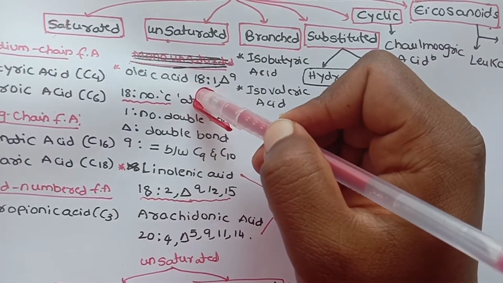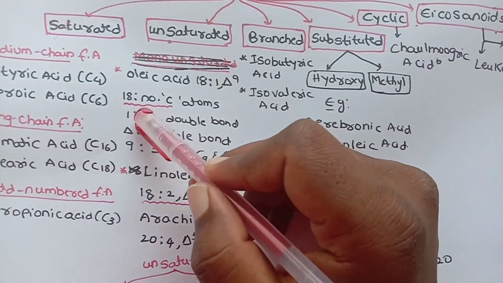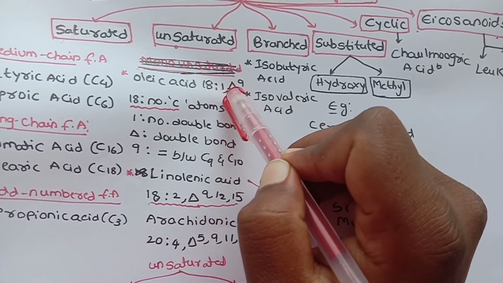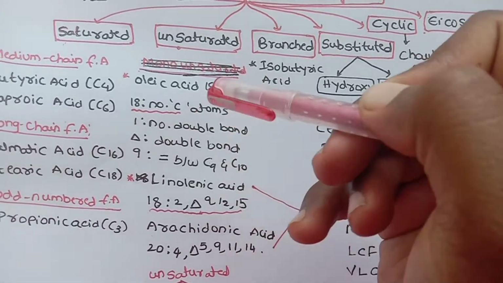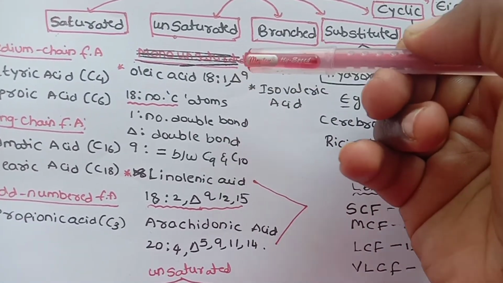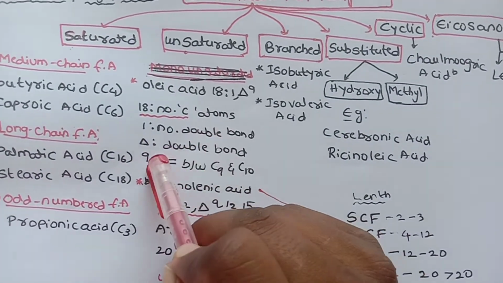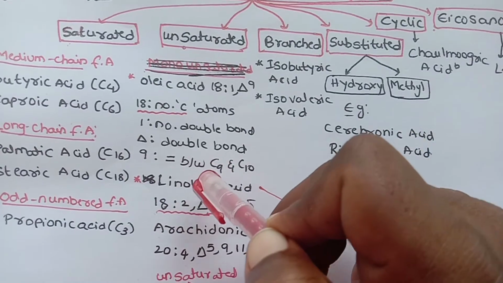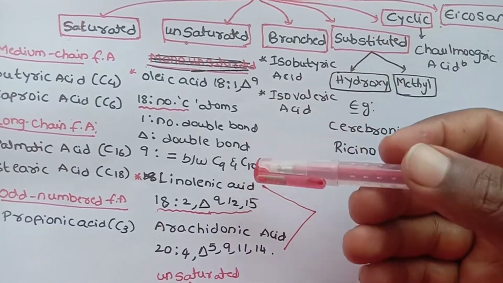Oleic acid is 18:1 delta 9. Here 18 is the number of carbon atoms, 1 is the number of double bonds, delta denotes a double bond, and 9 means the double bond is between the C9 and C10 carbons.